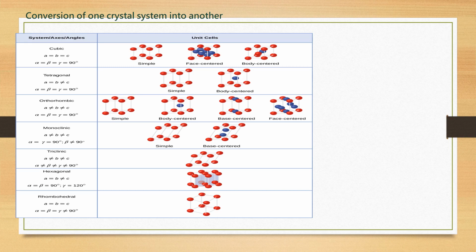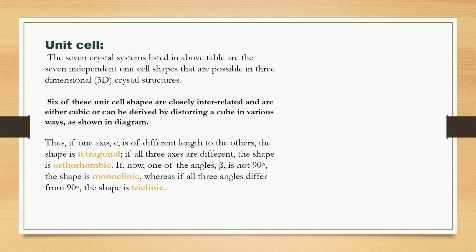And then next, it includes the unit cell. Here we can say the 7 crystal systems listed in the above table are the 7 independent unit cell shapes that are possible in a 3-dimensional crystal structure. And then 6 of these unit cell shapes are closely interrelated and are either cubic or can be derived by distorting a cube in various ways, as shown in the above diagram.